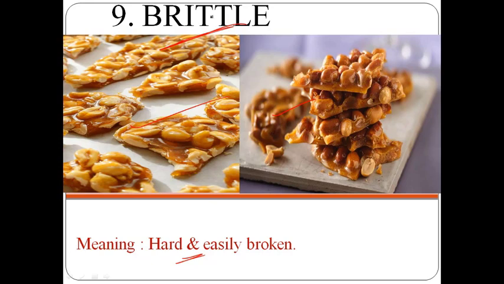So how to remember the meaning of this word? Brittle sounds like a brick for me. Brick. I think everybody knows this, right? So this is hard to look at, but it is easily broken. It's not that hard to break, right? So this is how we have to remember the meaning of this word. Let's move on to the next word now.